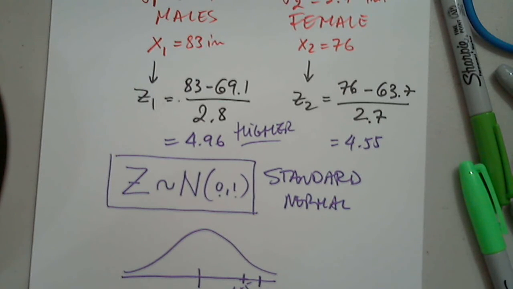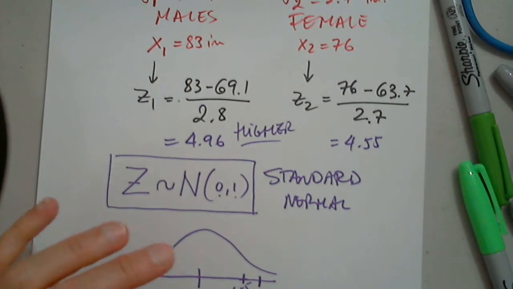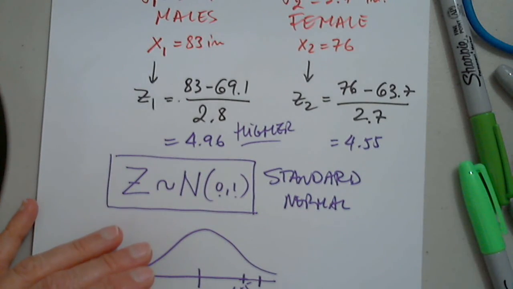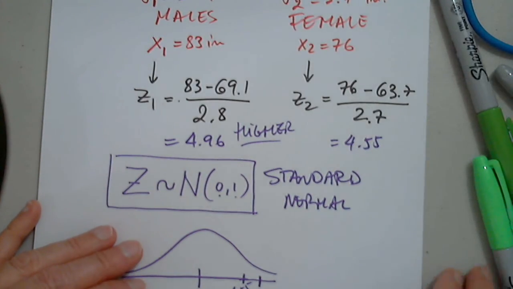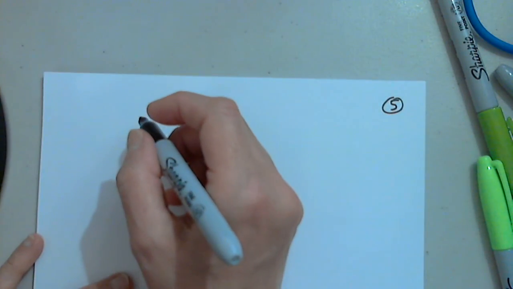A highly selective boarding school will only admit students who place at least 1.5 standard deviations above the mean on a standardized test. So that's my page 5. I'm going to copy the information first.